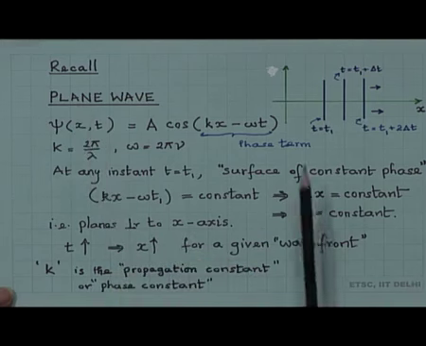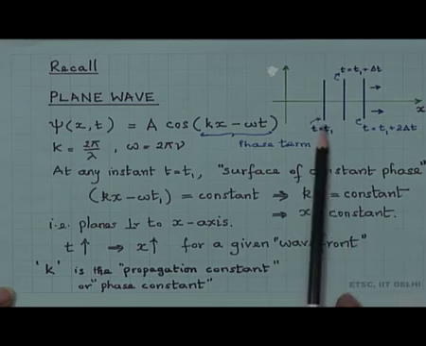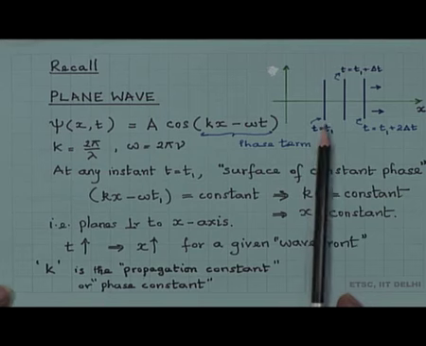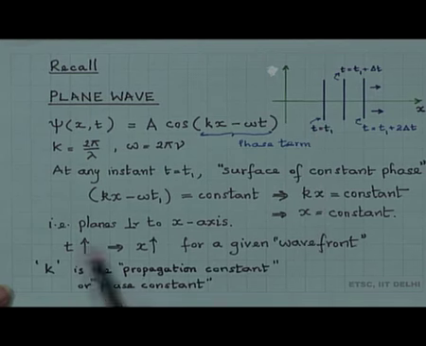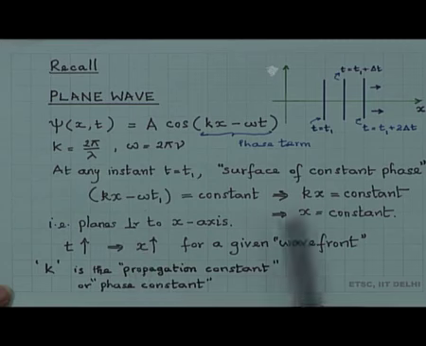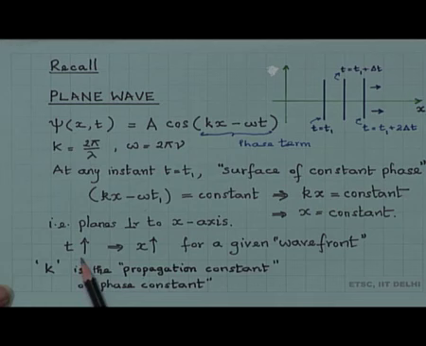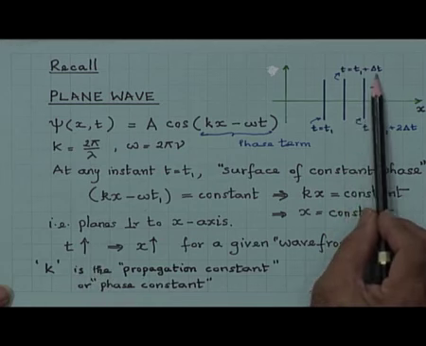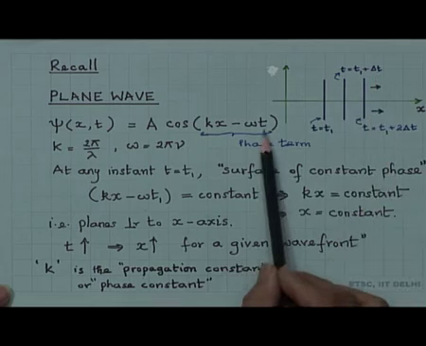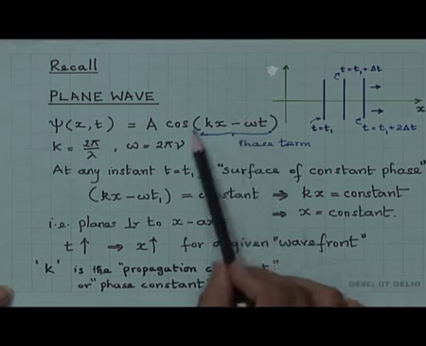So, at t is equal to t1, we have a plane which is shown here, the surface of constant phase or the wave front. The wave front is a plane. Now, at a later time, so these are planes perpendicular to the x axis. At a later time, as t increases, let us say at t is equal to t1 plus delta t, x has to increase if this term has to remain constant.